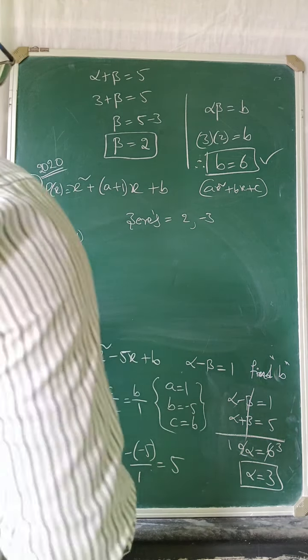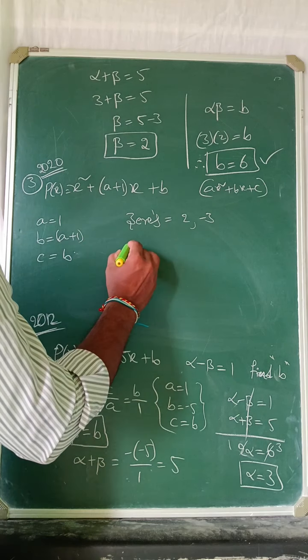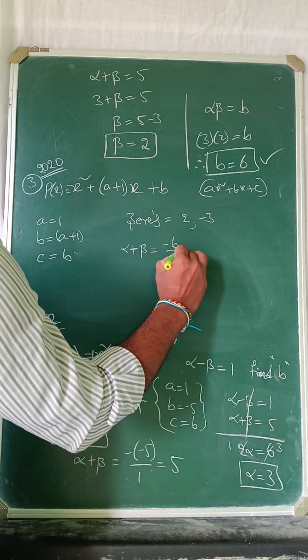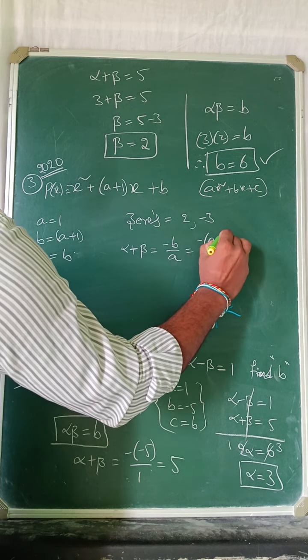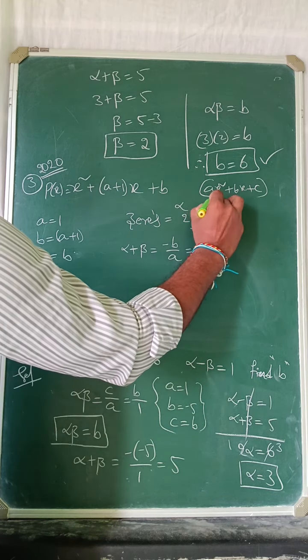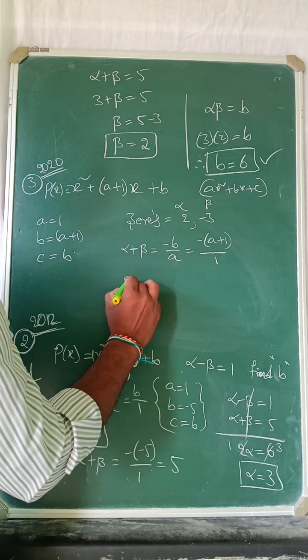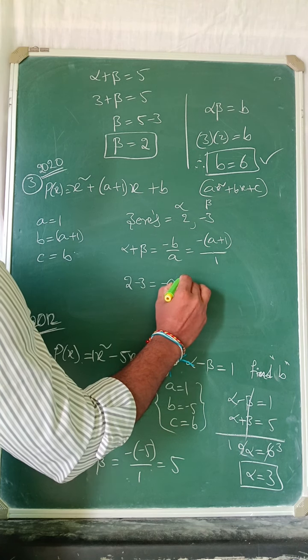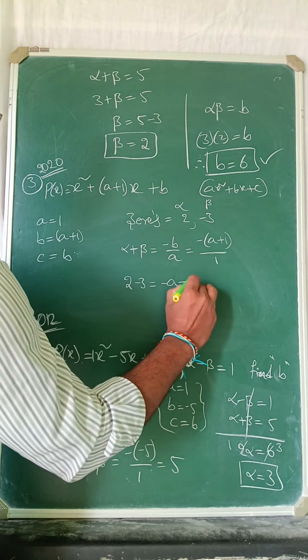Now finally, alpha plus beta. Alpha plus beta is what? Minus b by a, which here is minus (a plus 1) by 1. Alpha means 2, beta means minus 3. 2 minus 3 equal to minus (a plus 1) by 1.